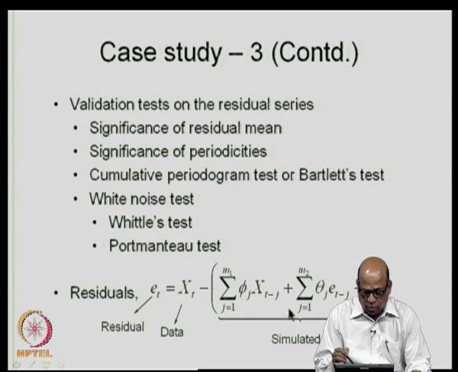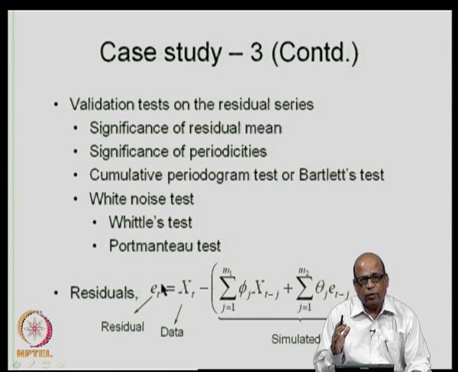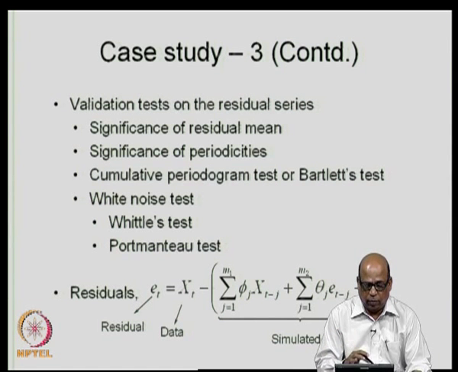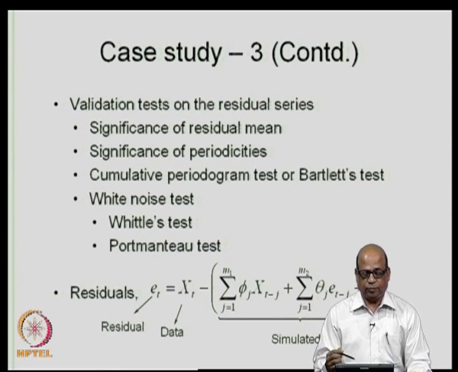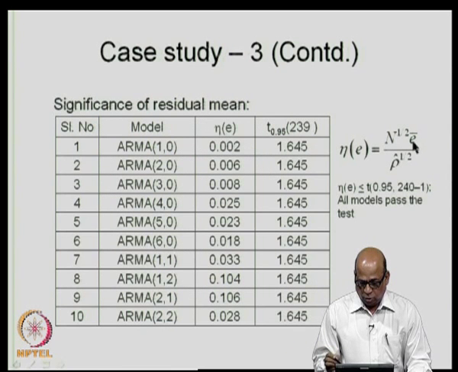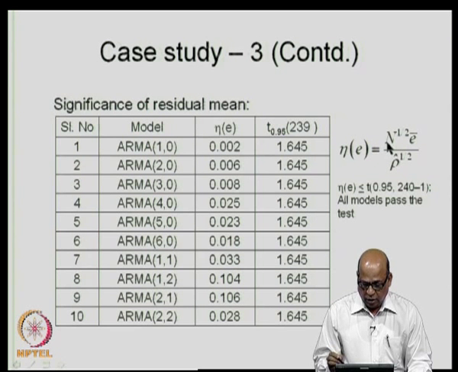Remember, the moment you compute the residual series, first obtain the variance as well as the mean of the residuals. These will be useful for any of the statistical tests that we are doing on the residual series. So, E bar is the residual mean and rho cap is the residual variance. N is the number of data.